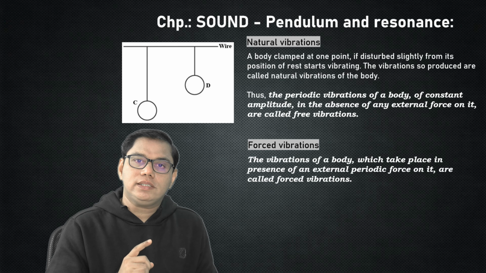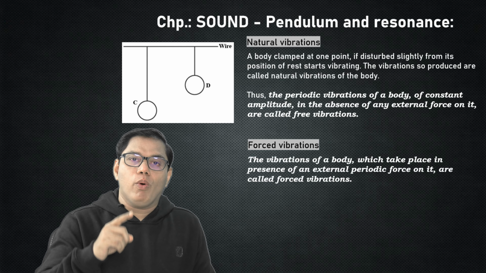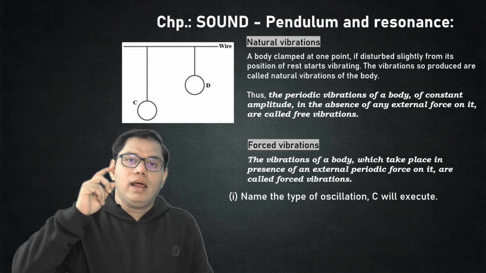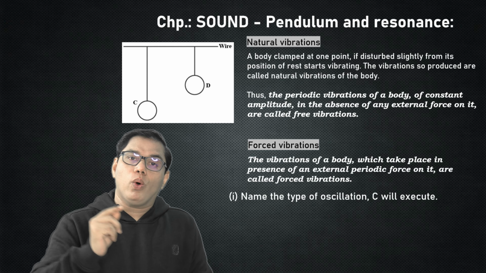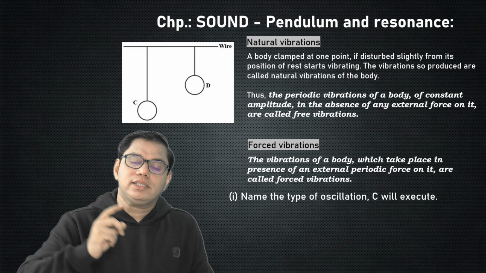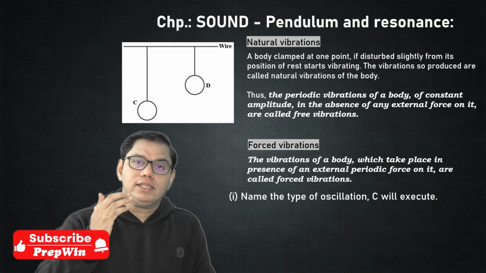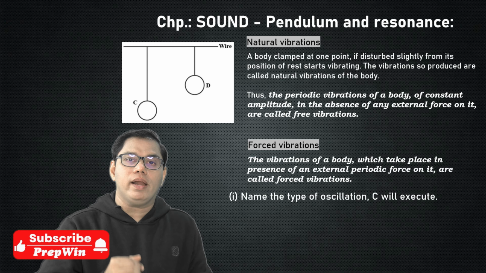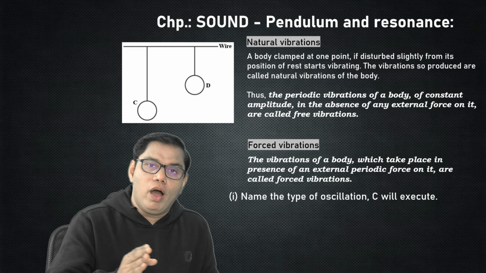In a diagram, you will see that there are two bobs, bob C and bob D. They are both attached to a wire. And what we are doing is, we are applying a force on the bob C only once. Only once. So it starts vibrating. And when bob C starts vibrating, you will see that this vibration has passed from bob C to bob D. So here comes a question number 1, कि what kind of vibrations are executed by bob C.